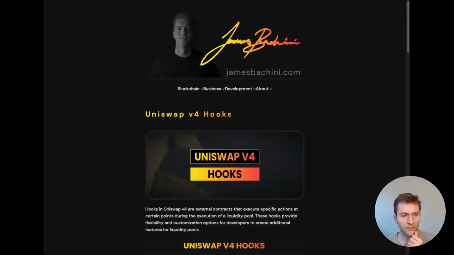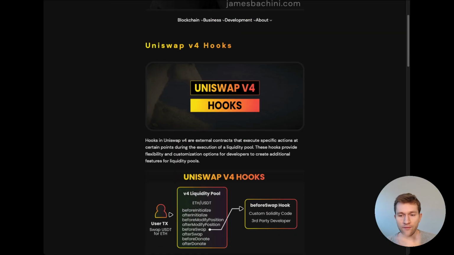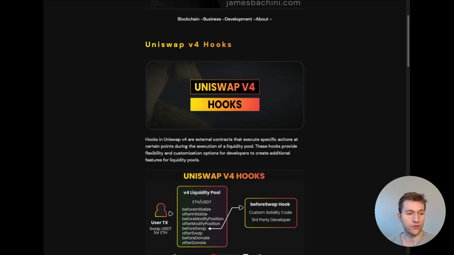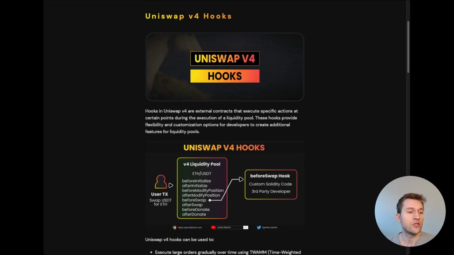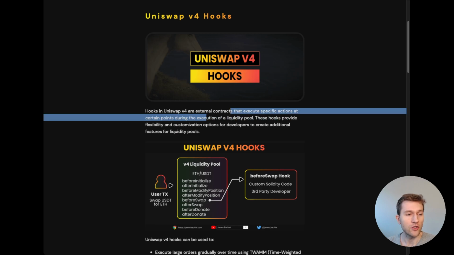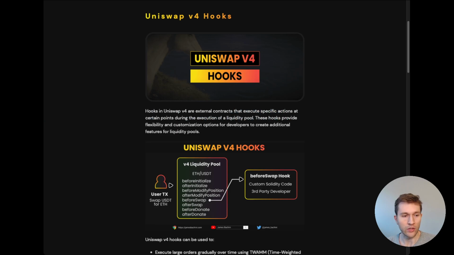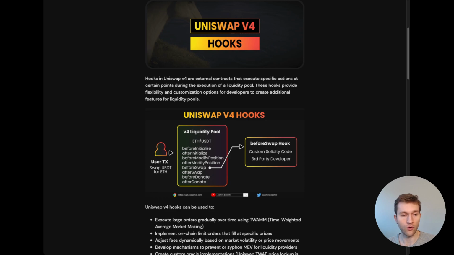But before we start, let's recap what v4 has even to do with lending protocols, right? It's in fact an AMM platform. Well, yes, v4 is effectively a platform that allows you to build your own AMM, right? The key innovation in v4 is hooks, which are external contracts that execute specific actions at certain points during the execution of a liquidity pool, right? What are those points? Well, there's four: initialization, modify position, which is basically adding or removing liquidity, swaps, and donations, which is just an additional way to reward LPs with custom rewards.